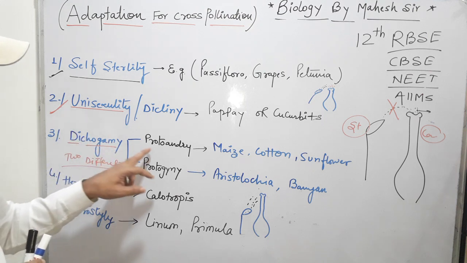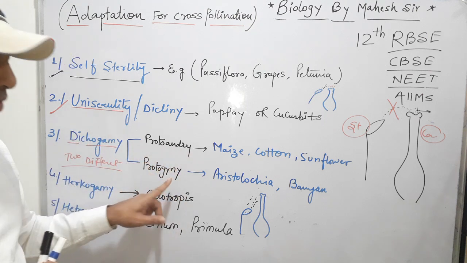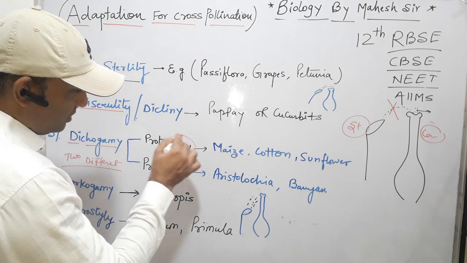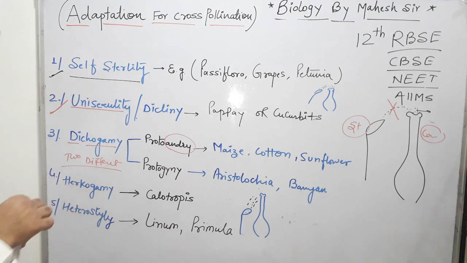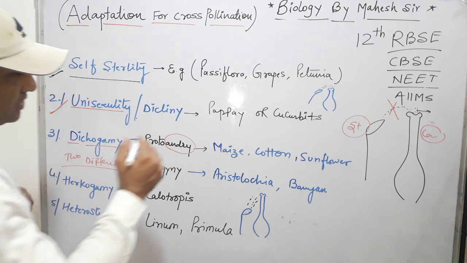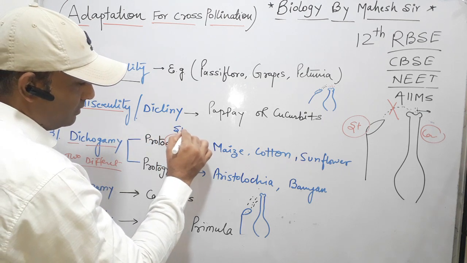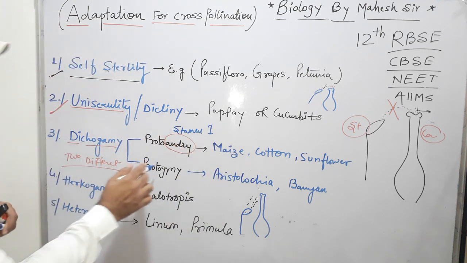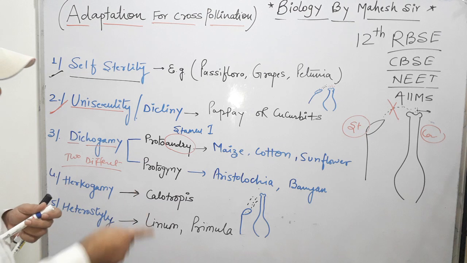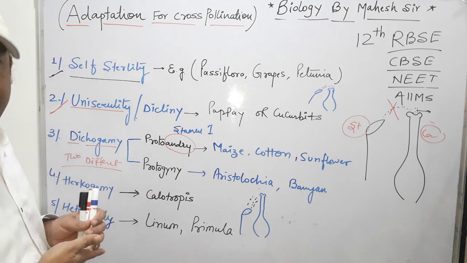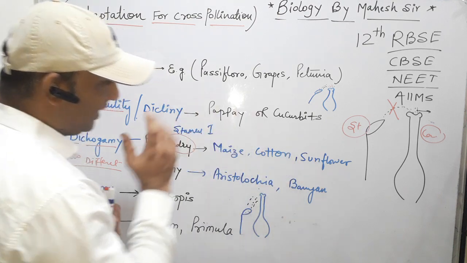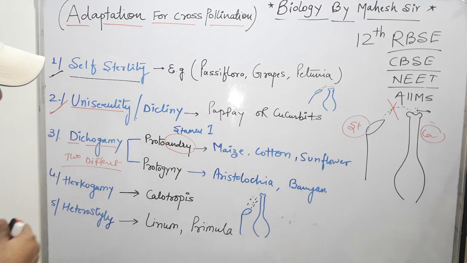It is of two types, protoandry and protogyny. Protoandry means the condition in which, andry meaning male part, the stamen develops first, and after some time the carpel or gynoecium develops. Maize, cotton and sunflower are examples of protoandry.